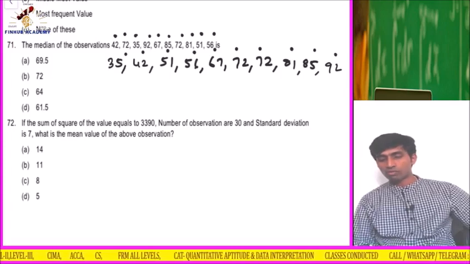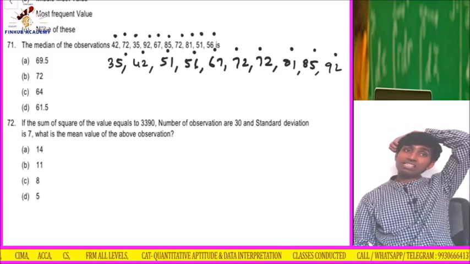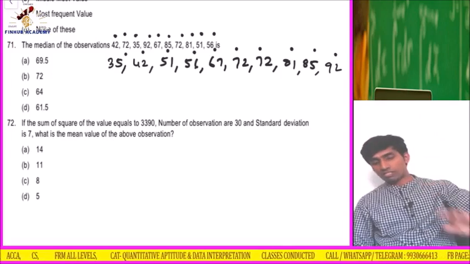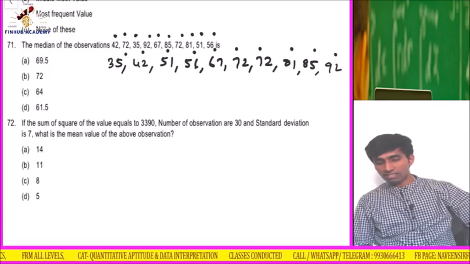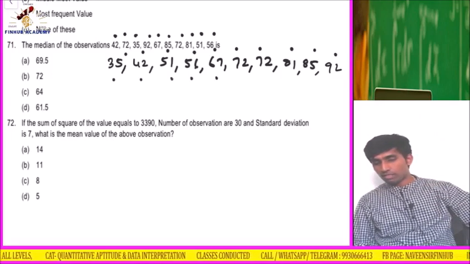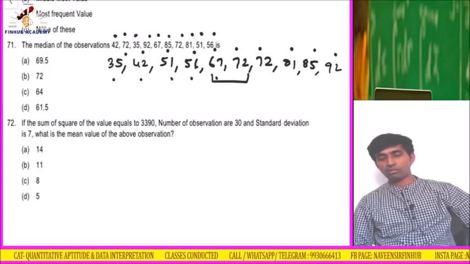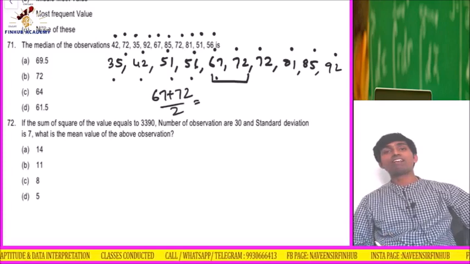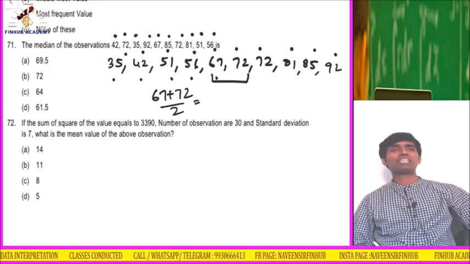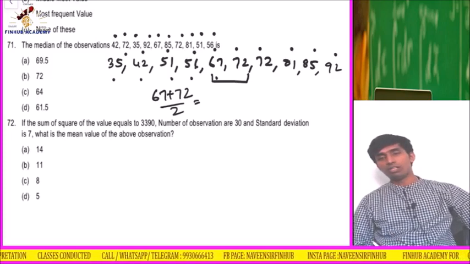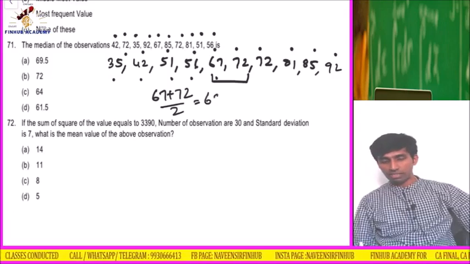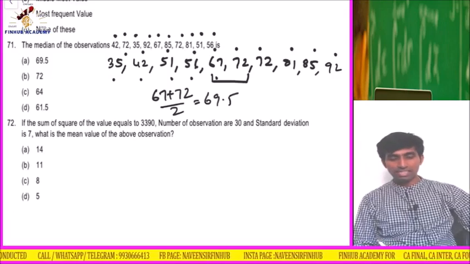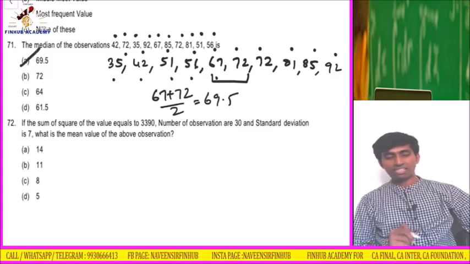We have to take the middlemost value. You remember? So 10 plus 1 is 11, 11 upon 2 is 5.5. So fifth and sixth data. 1, 2, 3, 4, 5. So average of this, 67 plus 72 upon 2. This is how we used to calculate the median when it is even data. So 67 plus 72 upon 2, answer is 69.5, option A. I think here also they have given C, but the right answer is A.